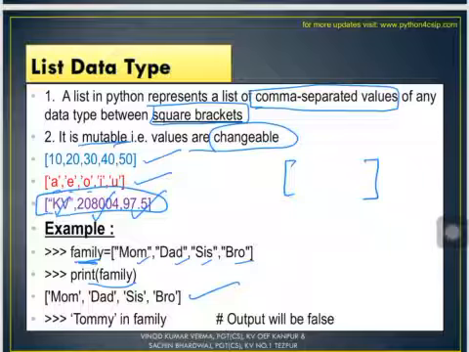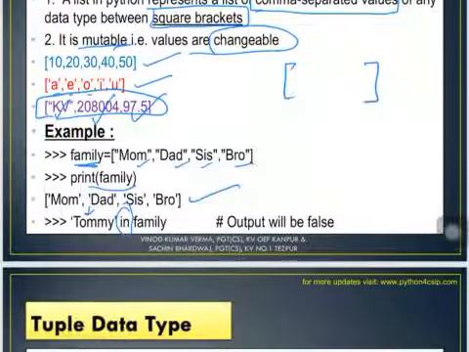Alright, 'Tommy' in family. Now what would be the output? See, in is a membership operator. You must be remembering we did the in operator while doing operators in the previous classes. So in is a membership operator. It checks whether this particular string exists in this list or not. So here we are looking for this particular string in the list family.